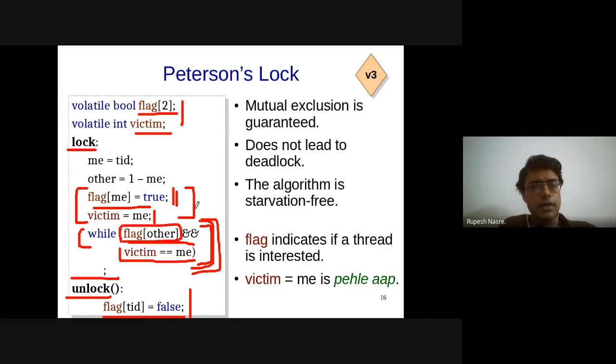Yeah, so what Rigved is suggesting is that the first thread is going to set victim equal to me, let's say thread 0, and then the other thread is going to set victim equal to itself, and therefore if victim equals me is the first condition, then thread 0 is going to go ahead and start executing, right?